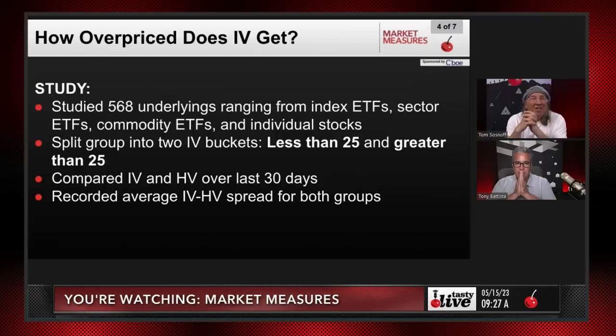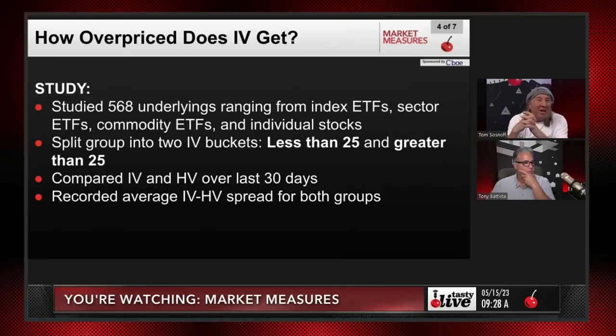So here's the study, which is really a good one. We studied 568 underlyings ranging from index ETFs, sector ETFs, commodity ETFs, and individual stocks. We basically took the S&P 500 and then added a bunch of ETFs and indexes to it. We split the group into 2 buckets: implied volatility less than 25 and implied volatility greater than 25.